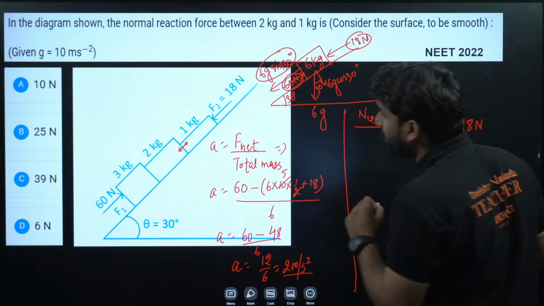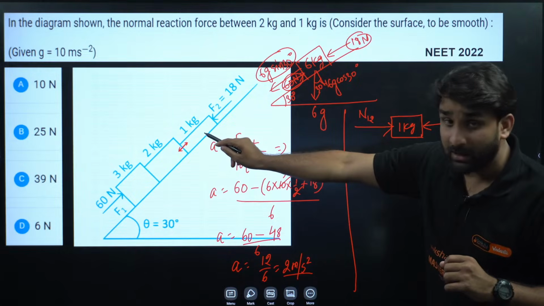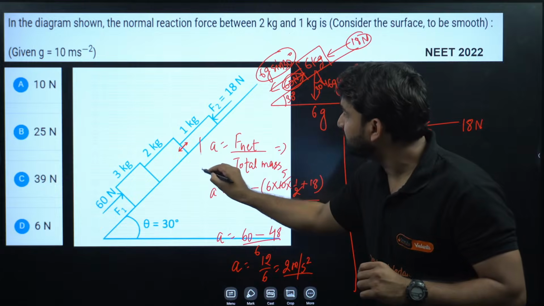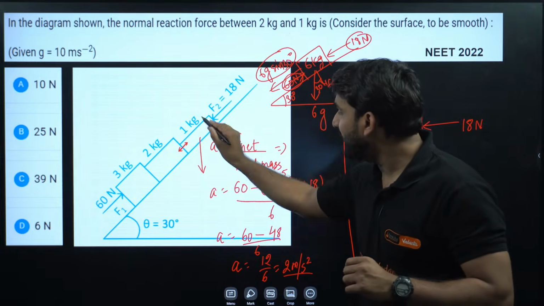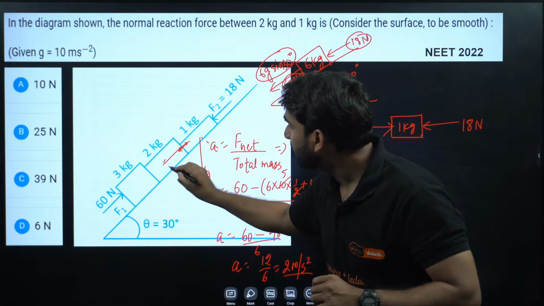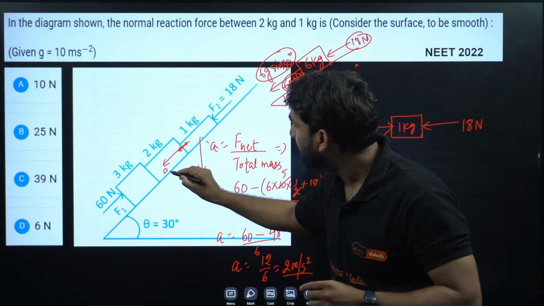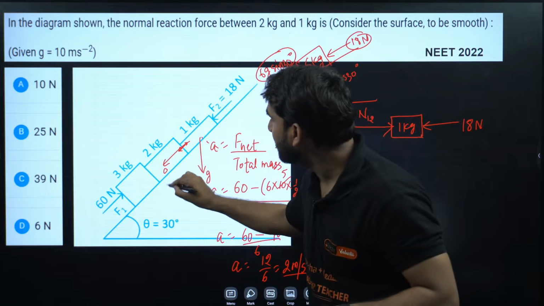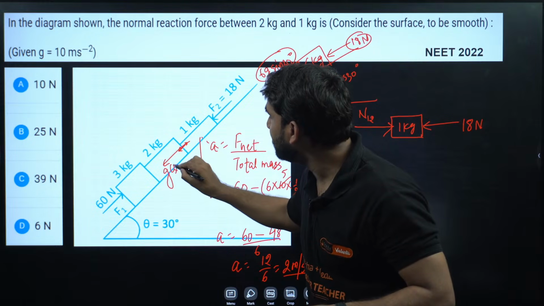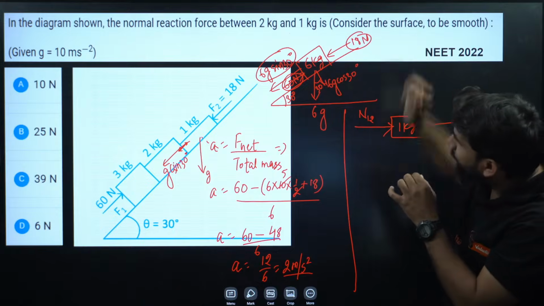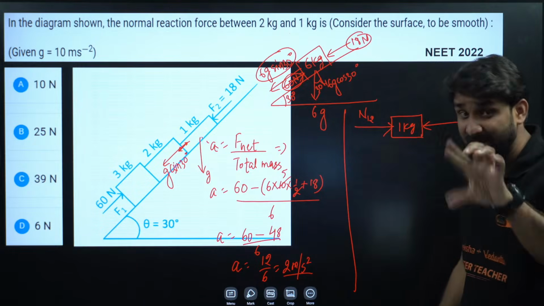And if we talk about this, this is a 1 kilogram body, so there will be mg for this body also, meaning g only, since the mass is 1 kilogram. So only mg sin theta, meaning g sin 30 for the 1 kilogram body, and this 18 Newton and g sin theta will be acting in the same direction.